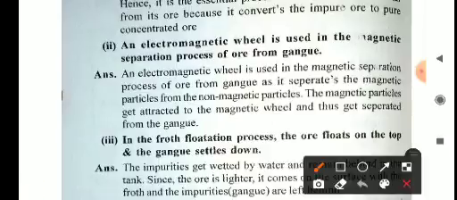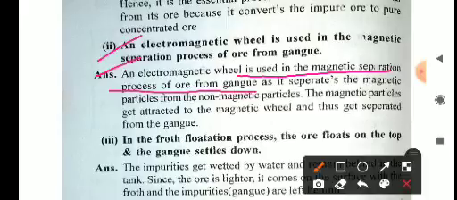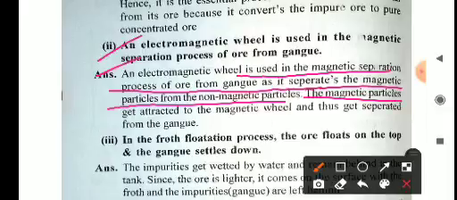Second one: an electromagnetic wheel is used in the magnetic separation process of ore from gangue, as it separates the magnetic particles from the non-magnetic particles. So we use the electromagnetic wheel to separate the magnetic particles from non-magnetic particles during the dredging of the ore. The magnetic particles get attached to the magnetic wheel and thus get separated from the gangue.